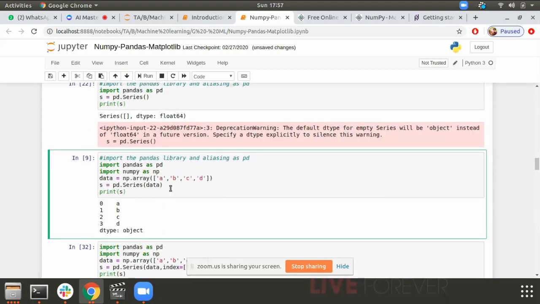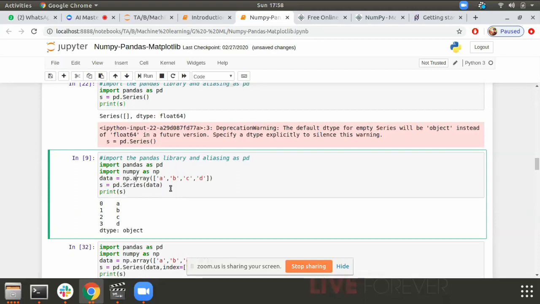Then we have a numeric array A, B, C, D, and from this numeric array we are trying to create a series. So Akshay, you're seeing what I said: series are internally built of numeric arrays, as you can see here.